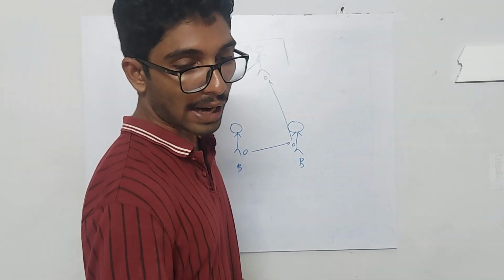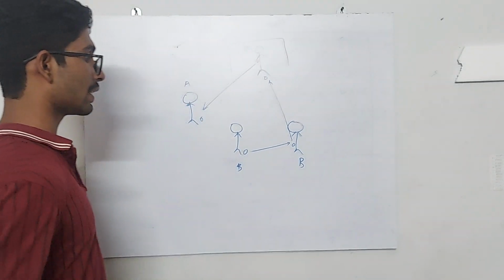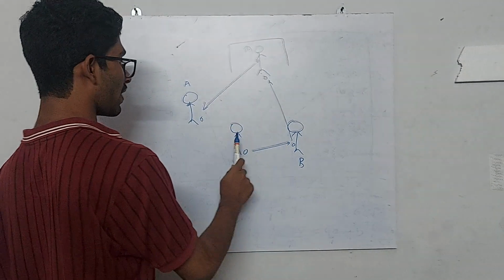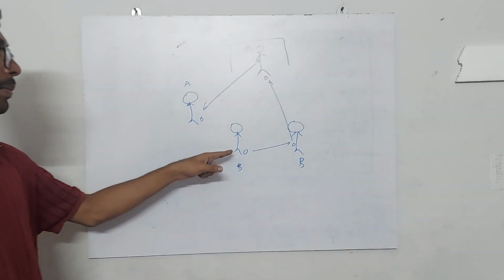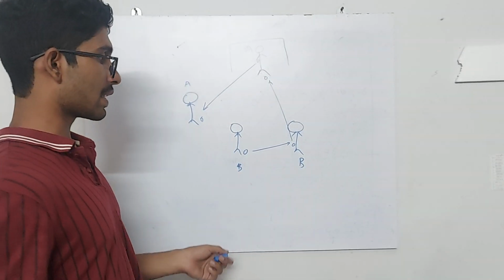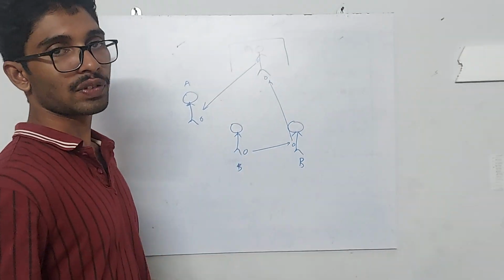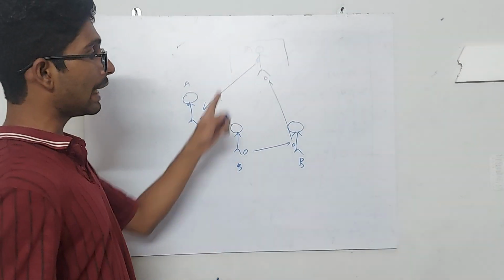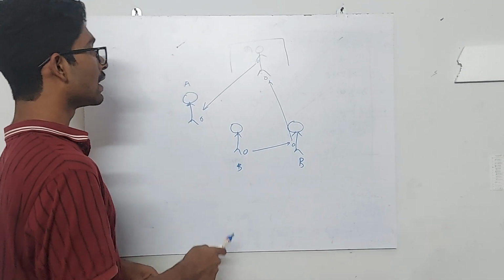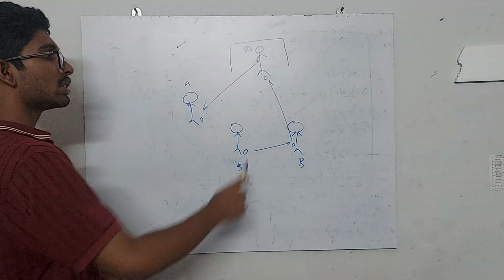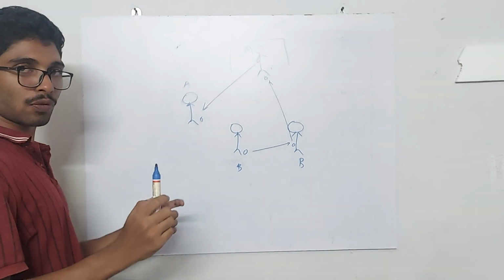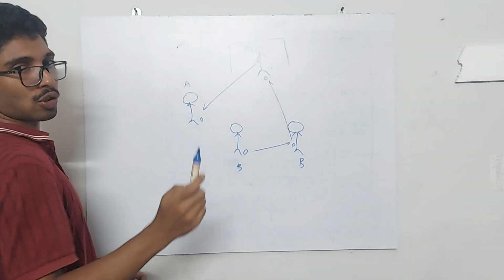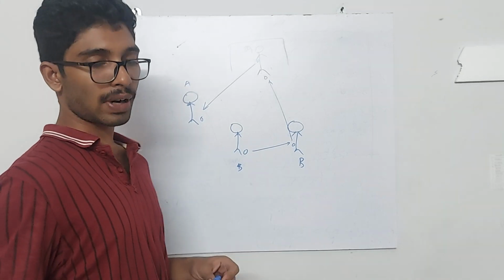Another question is, identify the agent supplying the force in each case. In the first case, the agent was B. Second case also it was B. The first player of team B applied force in the first case. In the second case, the second player of team B applied force. In the third case, it's the goalkeeper of team A that applied the force, because he's the guy who catches the ball. In the fourth case, it's again the goalkeeper who is applying the force, because he's the same guy who is kicking the ball to his player. So again, he is the one providing the force.